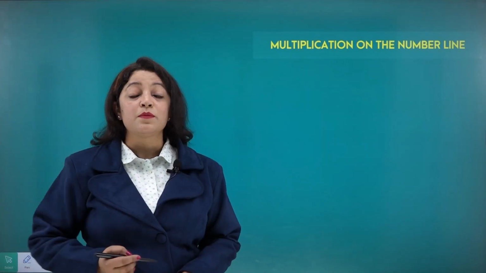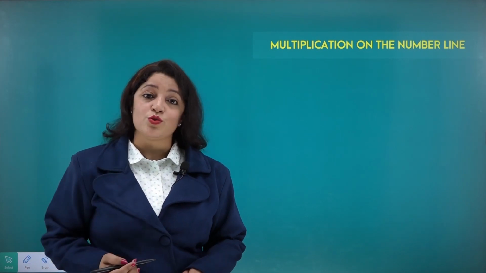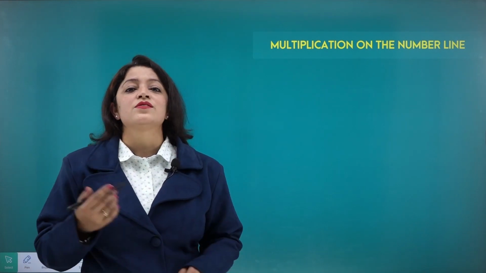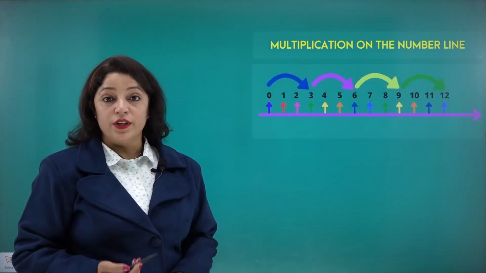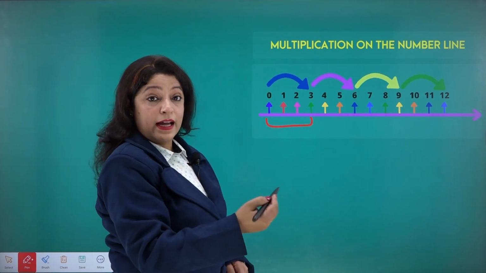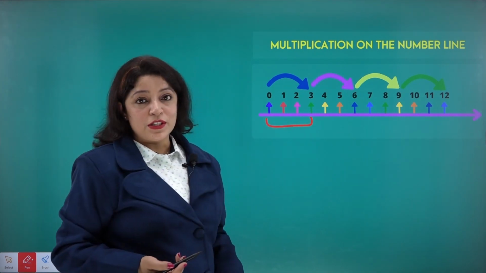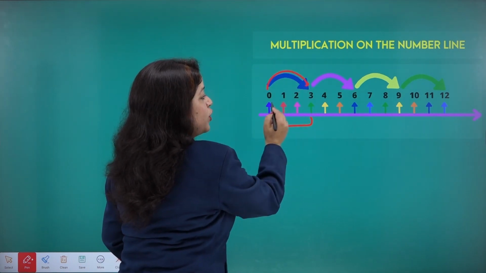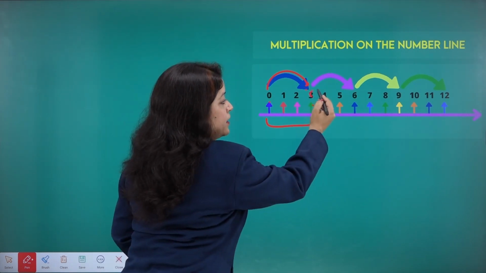Now, let's start multiplication on the number line. You know what is multiplication? Very simple. We have done in the junior classes as well, that it is repeated addition. Same thing when it is repeated the number of times, it is multiplication. Let's see an example here. So, here we can see when we multiply 3 4 times, right? That is repeated addition. That means you need to jump 3 steps. And how many times it has to be jumped? So, we have to jump 4 times. So, first jump is for the number 3. The second jump will also be for the number 3, like 1, 2 and 3.